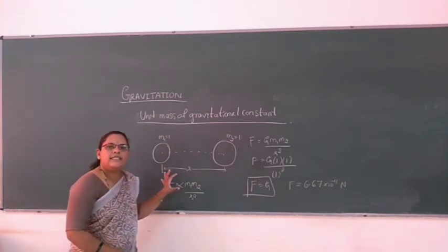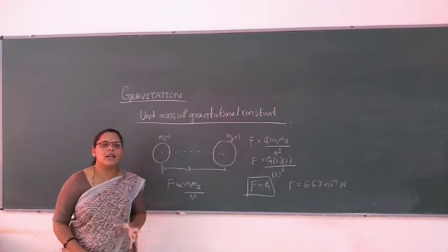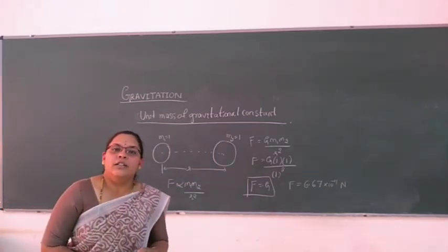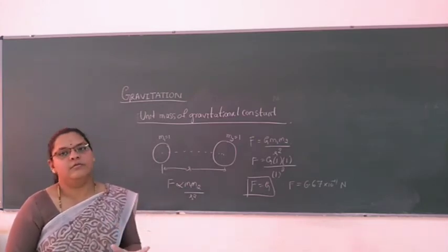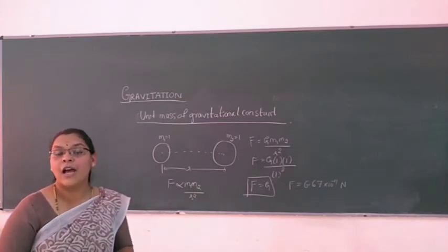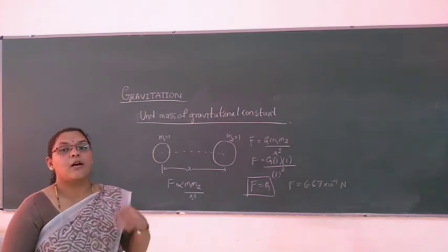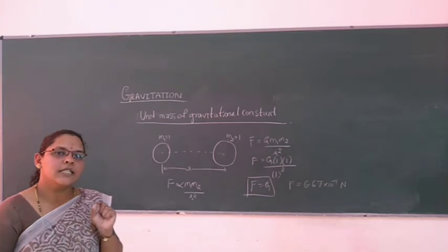Now, one more thing is that the gravitational constant is a scalar quantity. With the help of the vector form of Newton's law of gravitation, we can understand how the gravitational force is equal in magnitude and opposite in direction. With the help of position vectors, we will study this now.